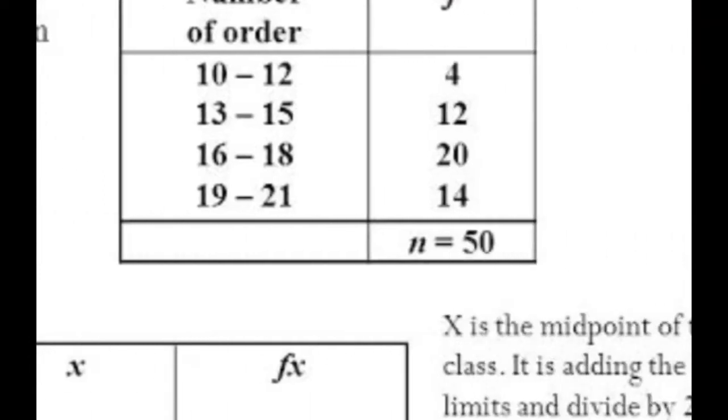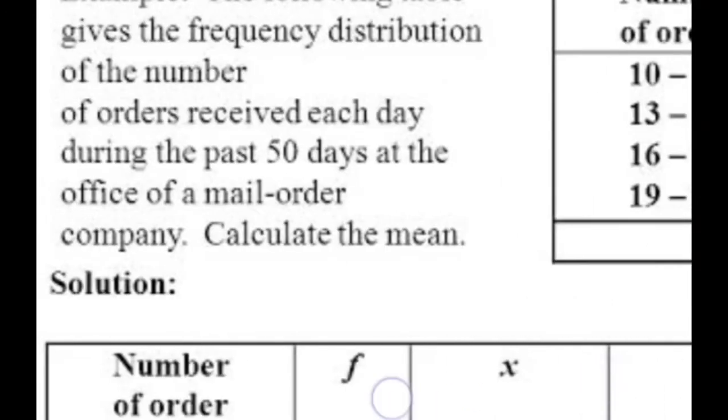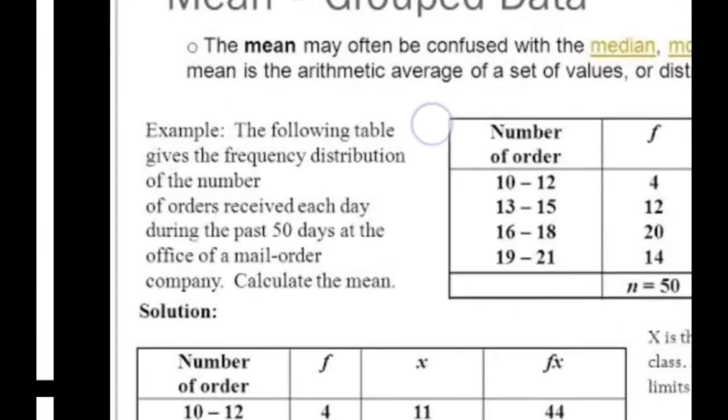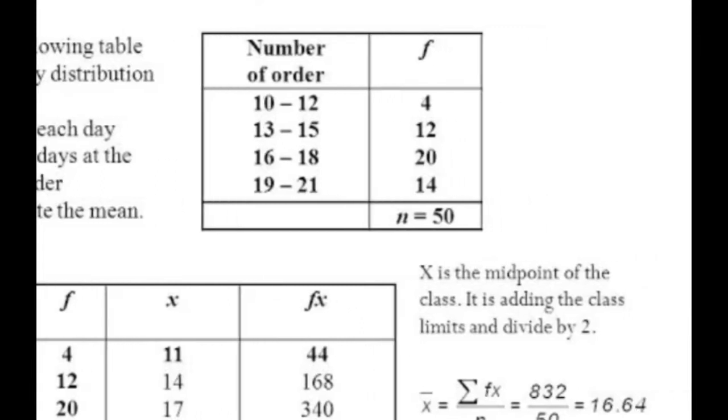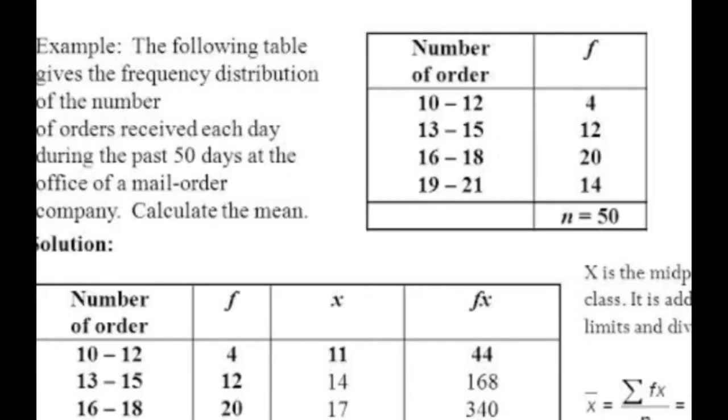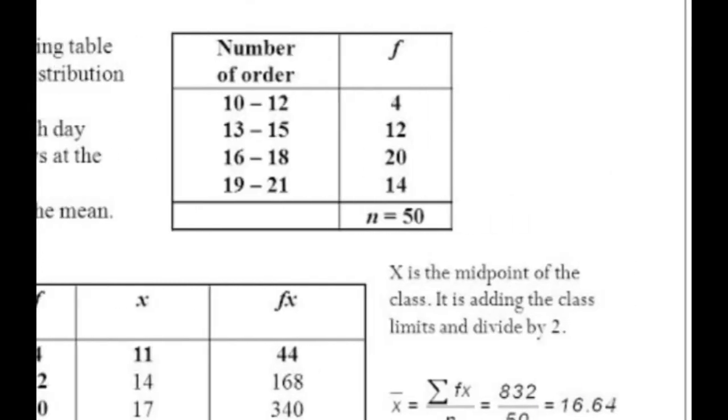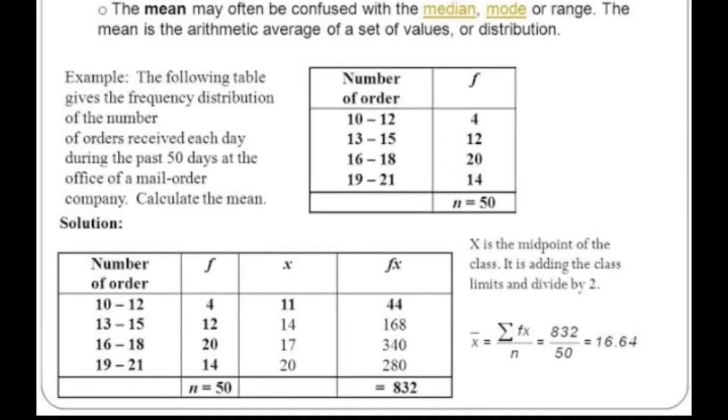The formula says to get the sum of the fx column. So we have got the sum of the fx column. Then we will have to take the sum of f, which is also called n. So we get summation of fx divided by n. So 832 divided by the summation of f, 50. So we get the mean equal to 16.64. Now let's move to the other ones.